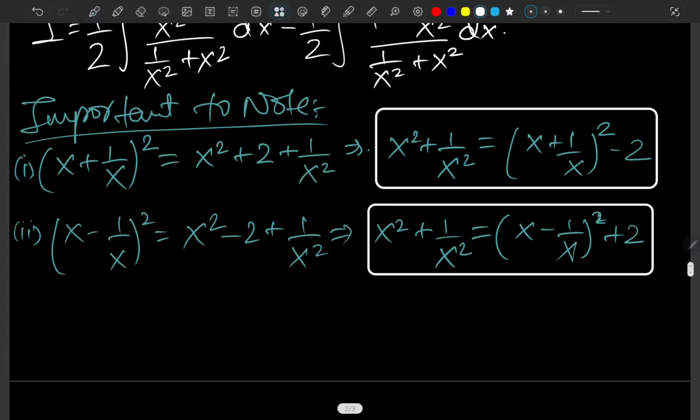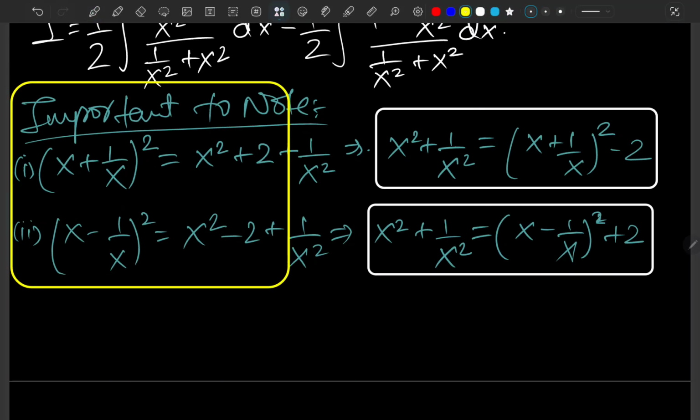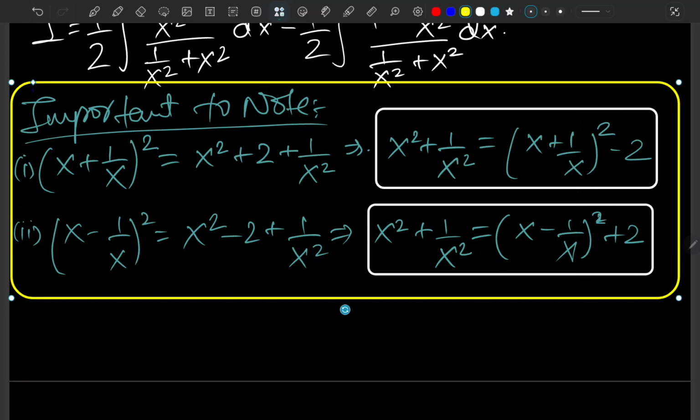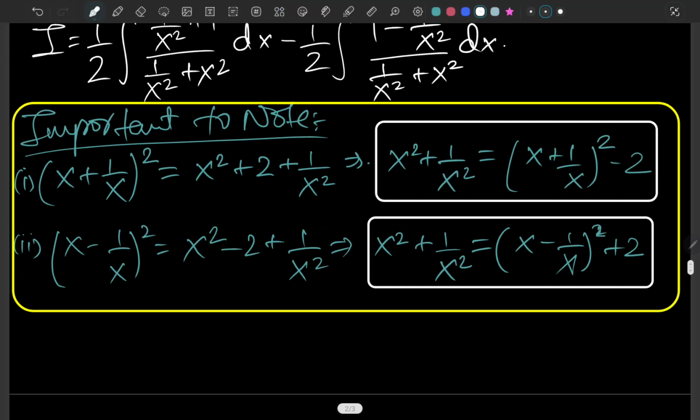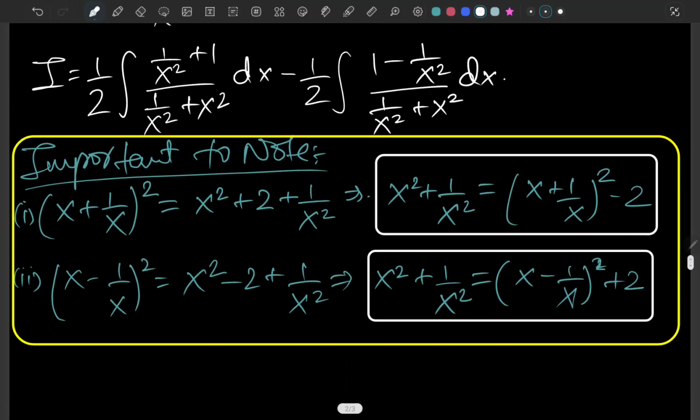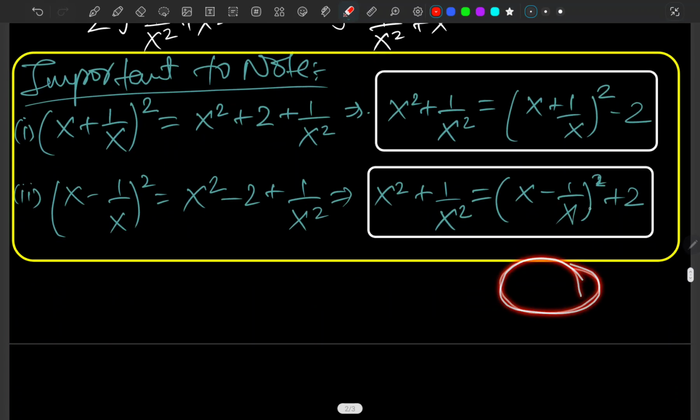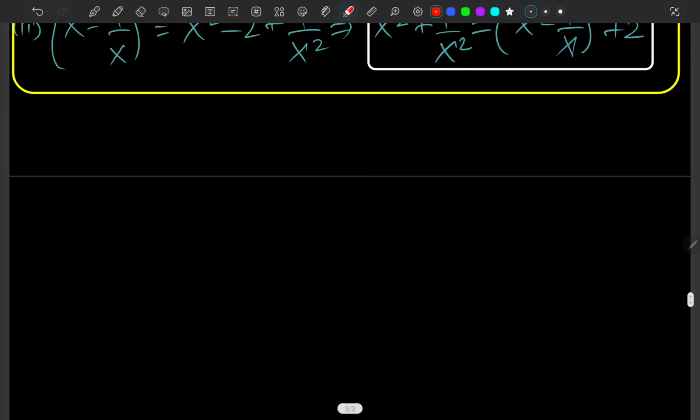Actually, I would like to just cover it something like this, because this is really important. What I really want to do here is, I'm sorry, I'm not talking about the factor, but I'm talking about the derivative of x minus 1 over x.